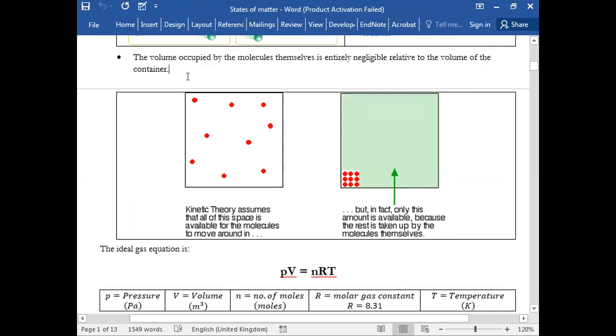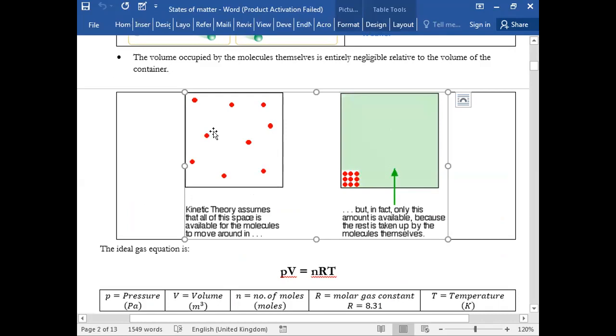the molecules of the gas is entirely negligible relative to the volume of the container. मैं आपसे कहूँ इस कंटेनर में गैस की वॉल्यूम कितनी है, तो you will just use the volume of the कंटेनर. आप कहेंगे सर जो कंटेनर की पूरी वॉल्यूम है, that is the volume of the gas. But if I compress all these particles into one place, मेरे कंटेनर की वॉल्यूम तो ये है पूरी, and there is some volume occupied by the molecules themselves.